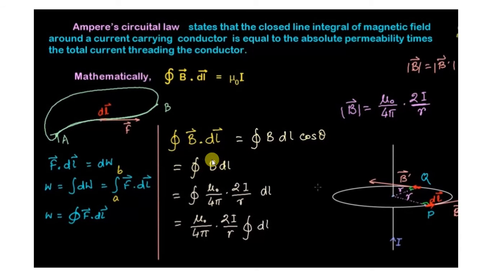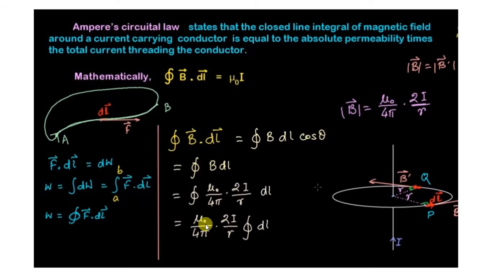But we know B from Biot-Savart's law: B equals mu 0 upon 4 pi into 2I upon r. We put that value here: mu 0 upon 4 pi into 2I upon r into dl. Here mu 0 upon 4 pi is constant, 2I is constant, and r is constant, so they come out of the integration. Now we take the closed integration of dl. This is a closed loop circle, so if we know the circumference of this closed loop, we can calculate this integration.